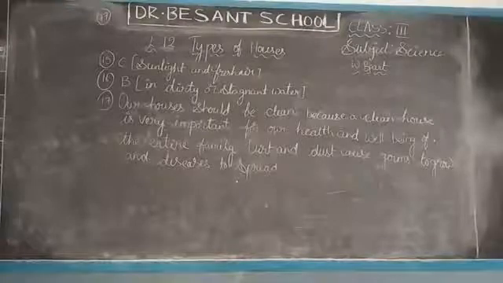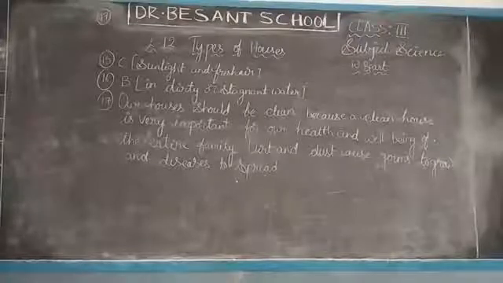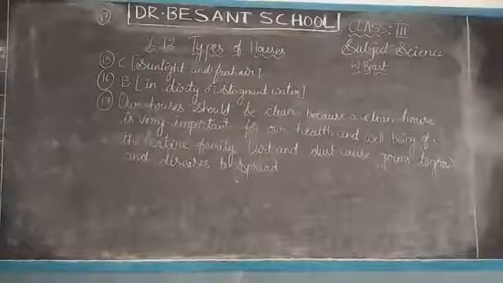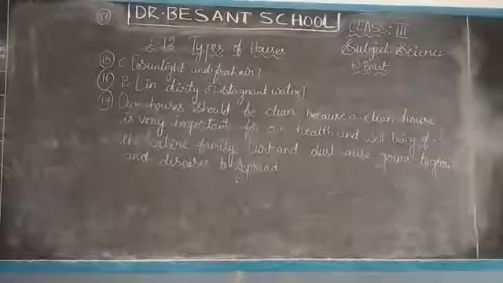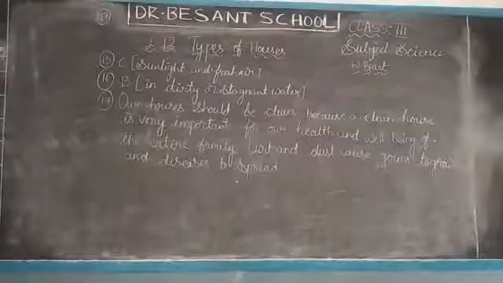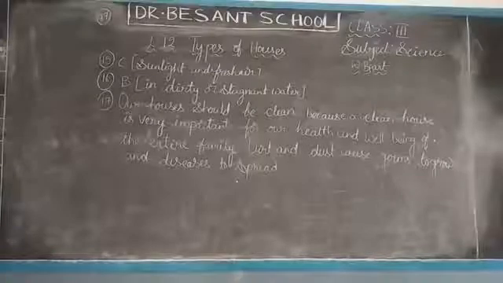Once again, I am reading the answers, children. The 15th one, C, sunlight and fresh air. The 16th, B, in dirty or stagnated water. Next, the 17th one: our houses should be clean because a clean house is very important for our health and well-being of the entire family. Dust and dirt cause germs to grow and diseases to spread.